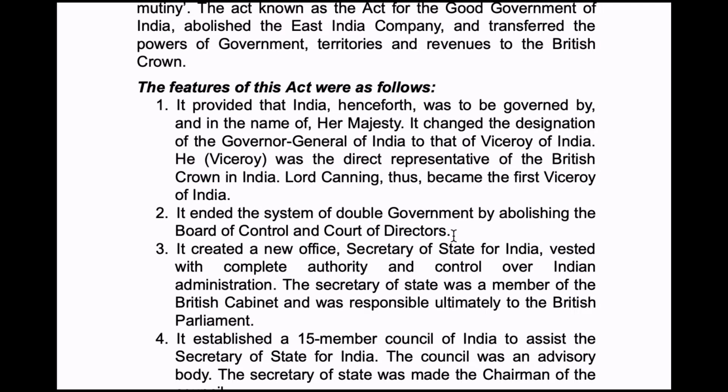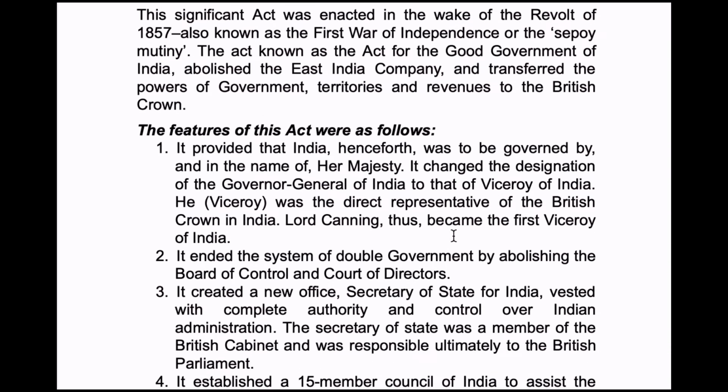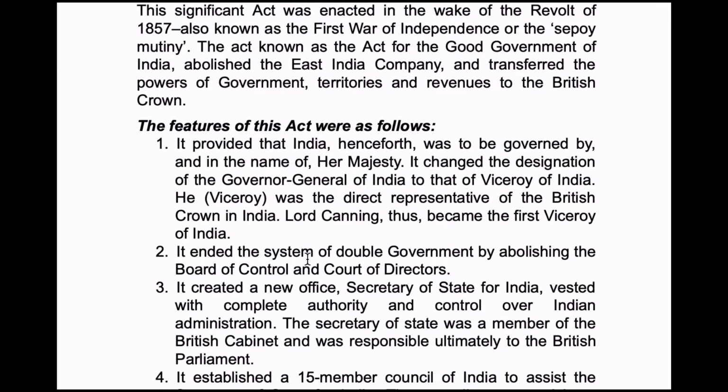I have told you in which act the double government system was introduced. It was in Pitt's India Act. And now finally, in the Government of India Act of 1858, the double government system was ended. That is, it was abolished. That means the Board of Control and the Court of Directors were also completely abolished.